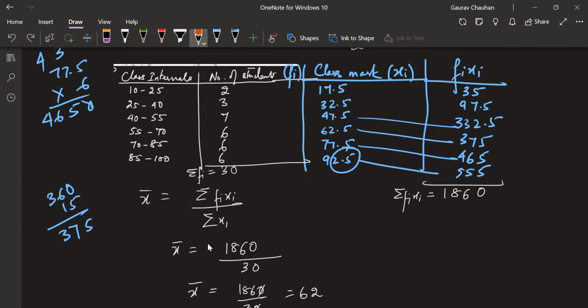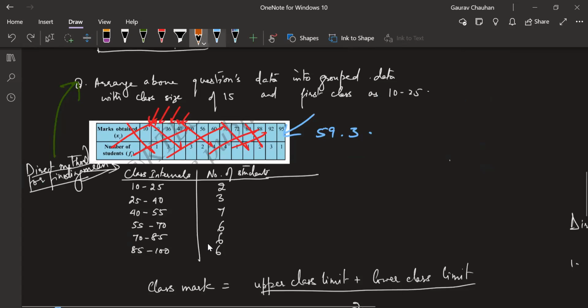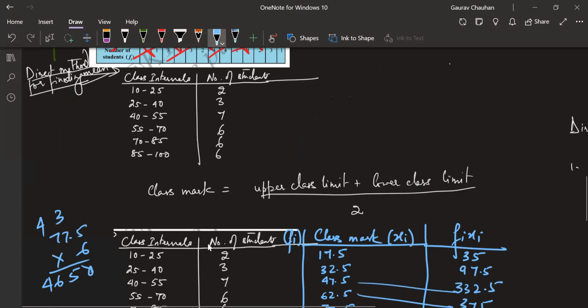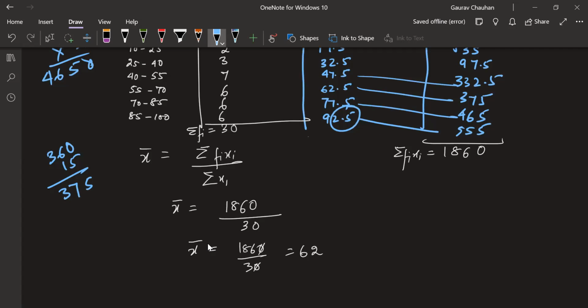But when we have huge calculations, that little difference does not matter. It becomes too big to store each value, so we just group them and store them. So this is the mean that we get by the direct method.